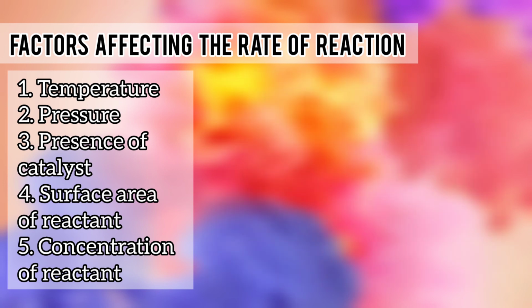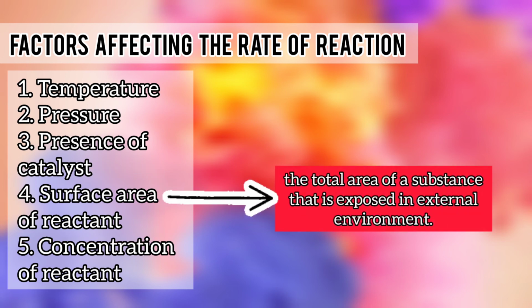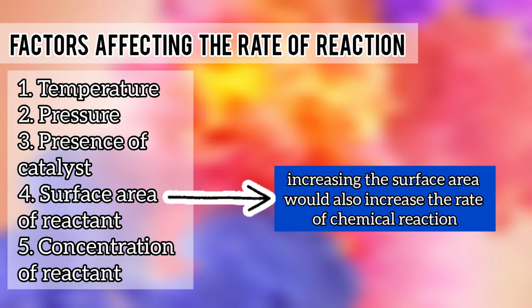The fourth factor that may affect the rate of chemical reaction is the surface area of the reactants. Generally, surface area is directly proportional to the rate of chemical reaction. In chemical reaction, surface area is the total area of a substance that is exposed in the external environment. This area would readily react with other chemicals, as compared to the hidden or unexposed areas. Therefore, increasing the surface area, or the exposed parts of a substance, is directly proportional to the rate of chemical reaction.